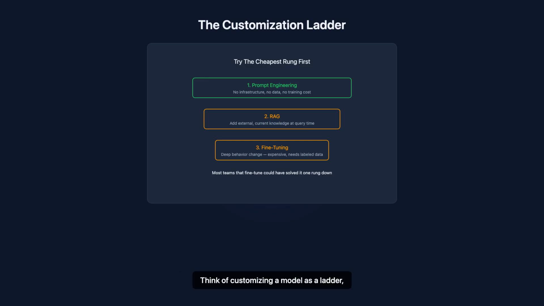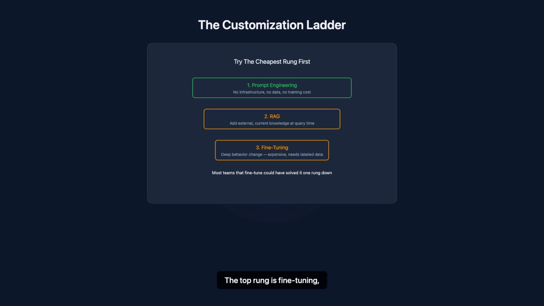Think of customizing a model as a ladder, and you always start on the bottom rung. That first rung is prompt engineering. No infrastructure, no data, no training cost. You're just writing better words. The second rung is retrieval augmented generation, or RAG, which adds external, current knowledge at query time. We'll cover RAG in its own episode, and later in this video you'll see it again as an attack surface, so keep the name in mind.